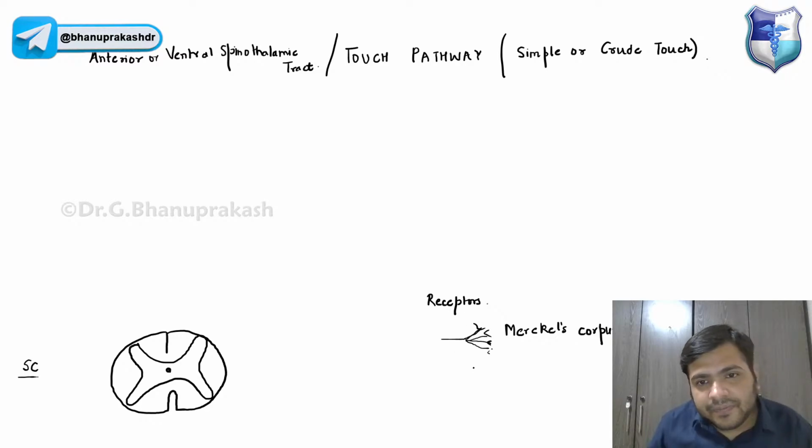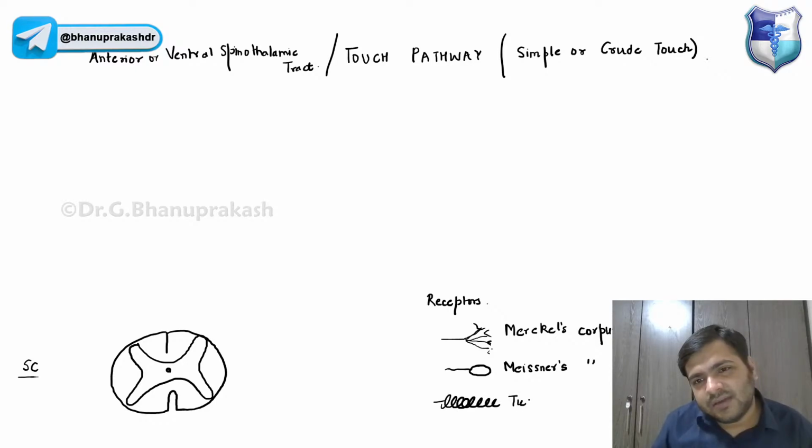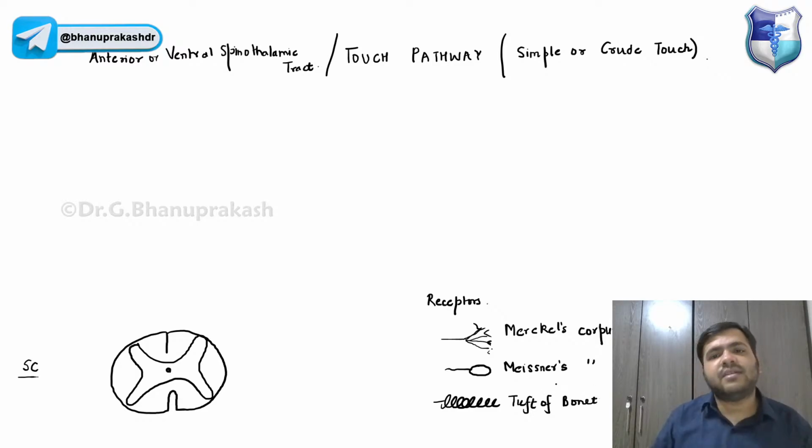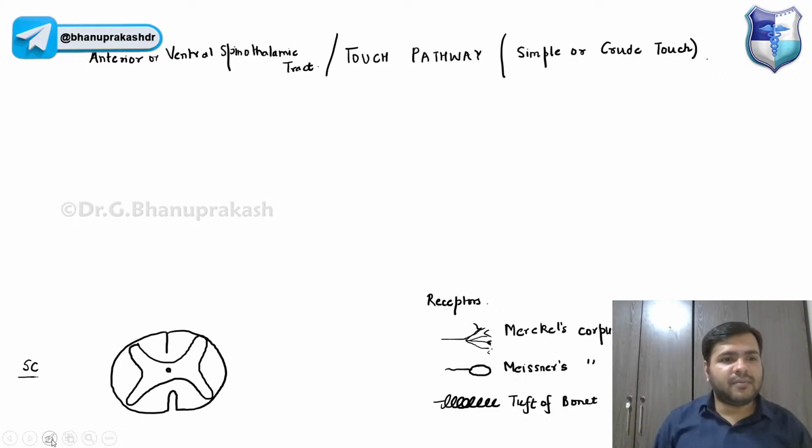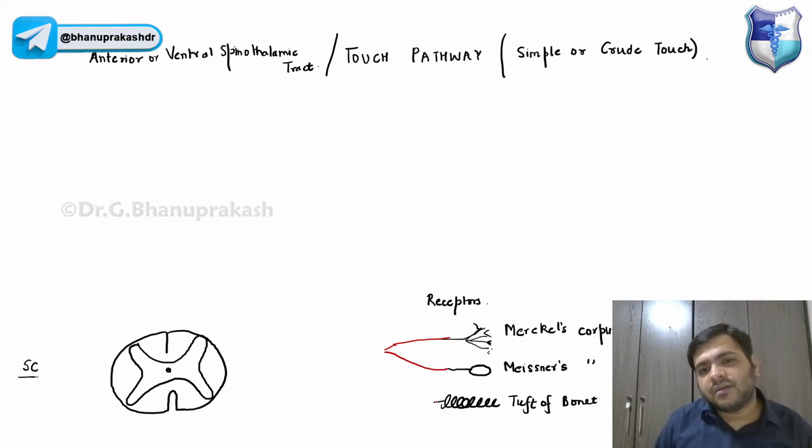We have the Meissner's corpuscle cells, and we have a tuft of bonnet over here. These are the names, guys, you just have to remember as of now. These are nothing but the receptors for the crude touch. So obviously they will be entering the spinal cord via the dorsal column, right?